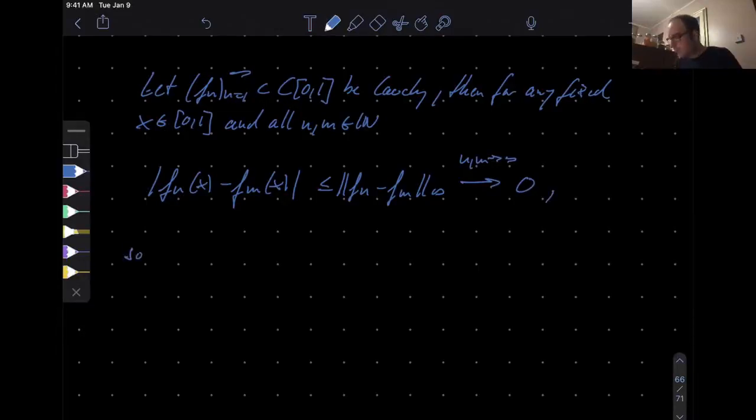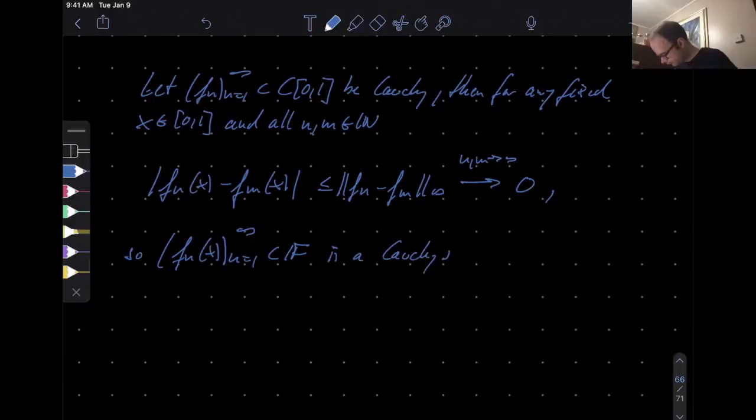So fn(x) for any fixed x is a Cauchy sequence of either real or complex numbers, and thus pointwise convergent, because the real number field or the complex number field is complete.